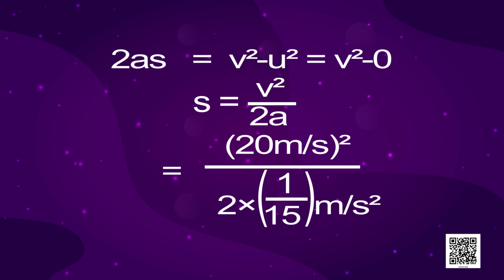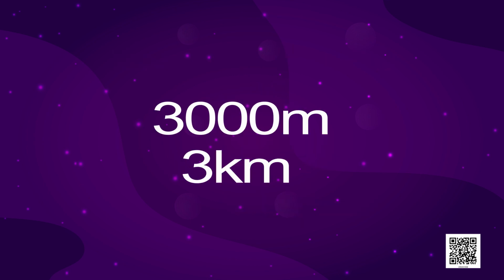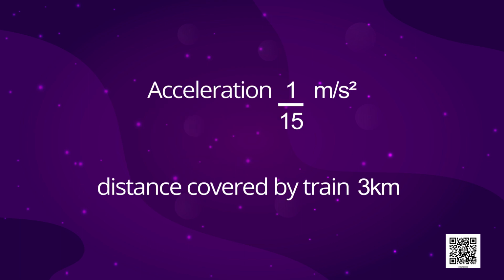By substituting the respective values, we get the value as 3000 meters, that is 3 kilometers. So, after solving this problem, acceleration comes out to be 1 by 15 meter per second square and distance covered by train is 3 kilometer.